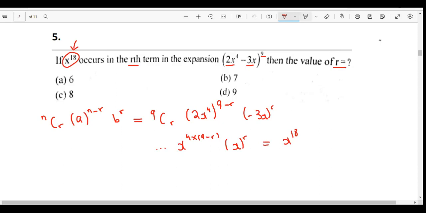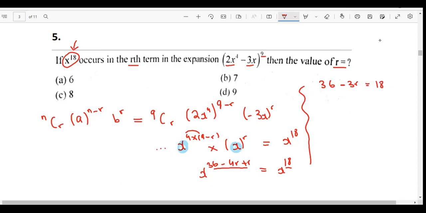Then I know when my bases are same, they're being multiplied, so it would become x power 4 into 9 is 36 minus 4r plus r equals x power 18. When my bases are same, powers can be equated. So it would become 36 minus 3r equals 18, and r is going to be 6.